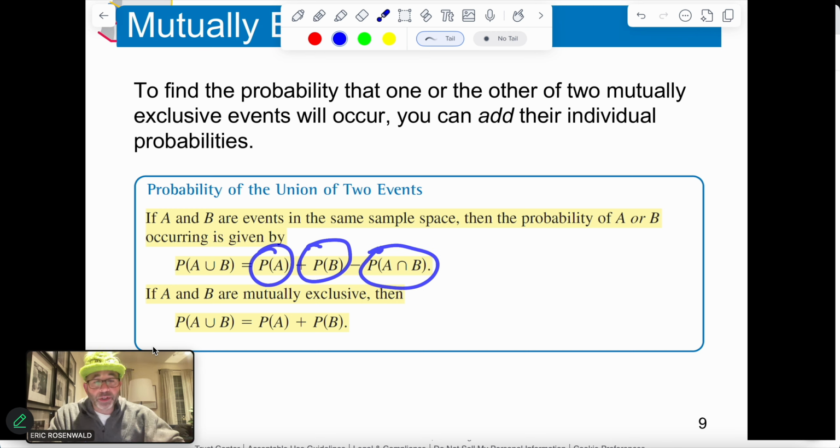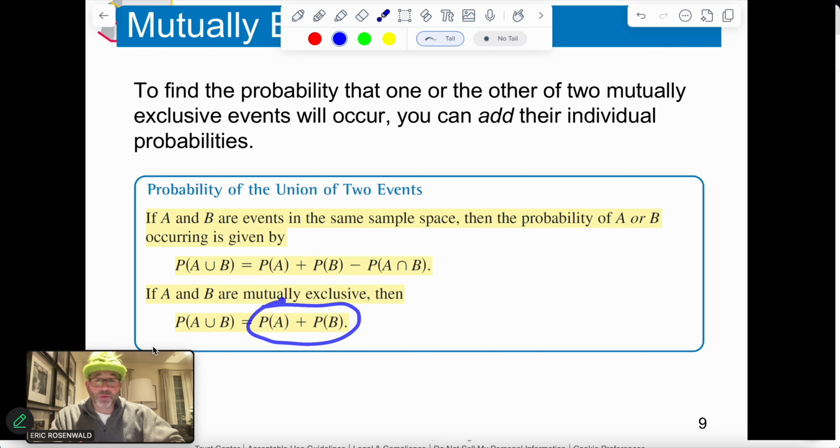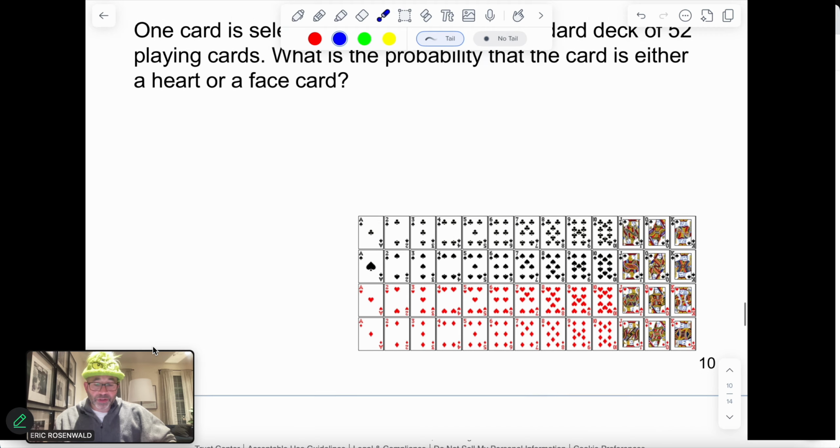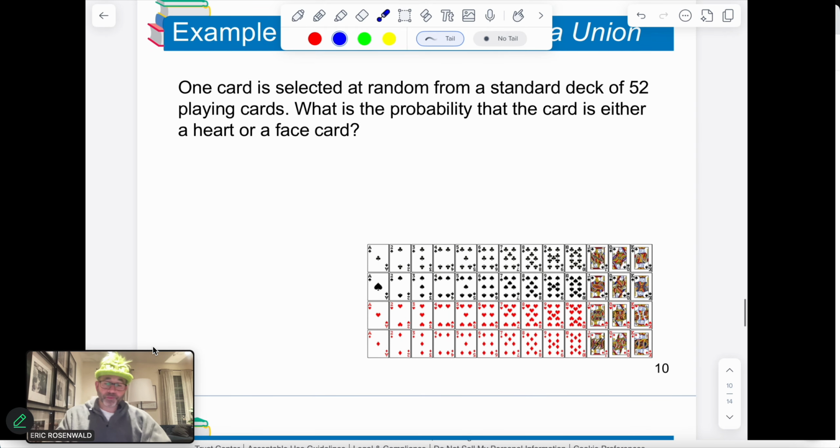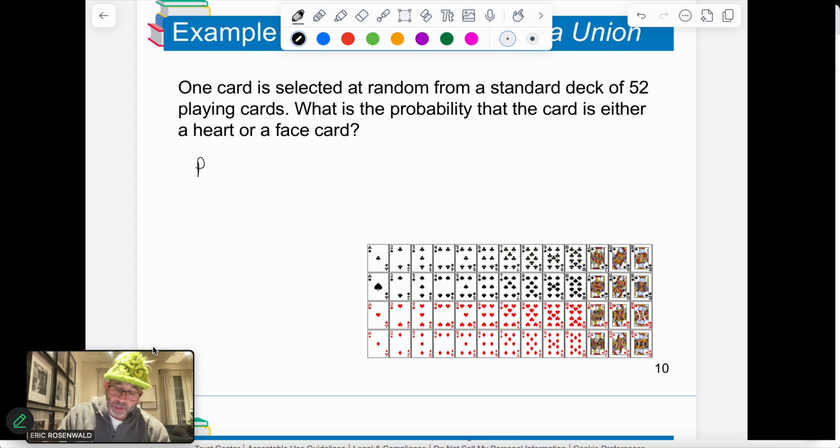I'll show you an example of this that makes a little more sense visually, okay? And then in probability of A and probability B, those are mutually exclusive. One has nothing to do with the other. So I'll give you an example of that as well, okay? So let's look at a standard deck of playing cards. If I was to say to you, the probability of drawing an ace or an 8, okay? These are mutually exclusive because I'm going to reach in the deck, I'm going to draw a card, and one has nothing to do with the other, right?